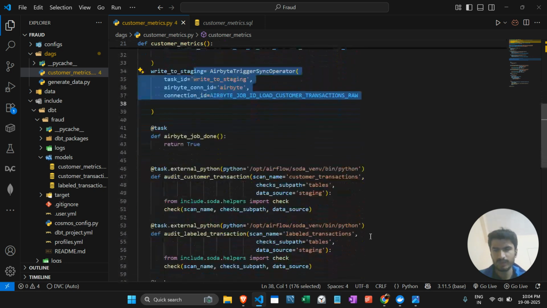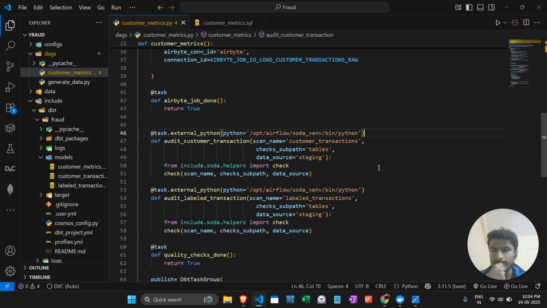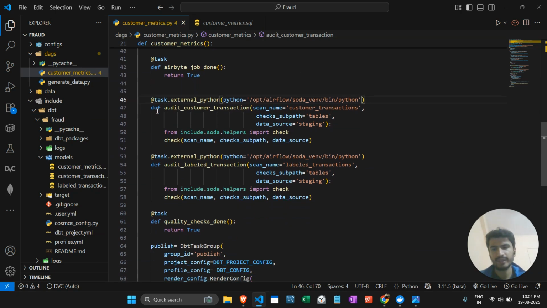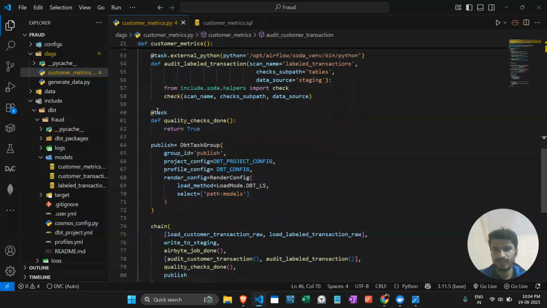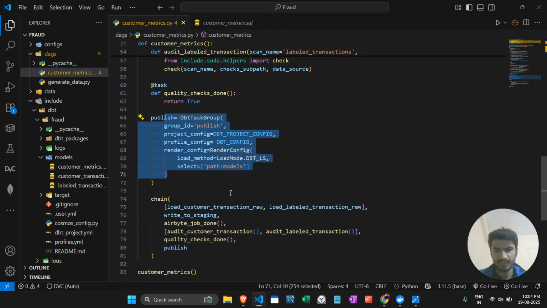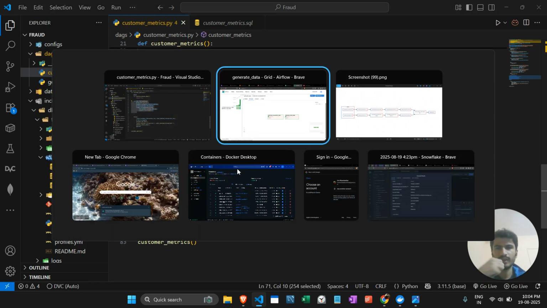After that, we are doing the quality checks on that particular dataset that I showed you earlier. After that, the last task is the DBT task. We are performing some transformation on the dataset, and this is our chain where we are automating all the tasks in a sequence of flow. That's what we are doing.